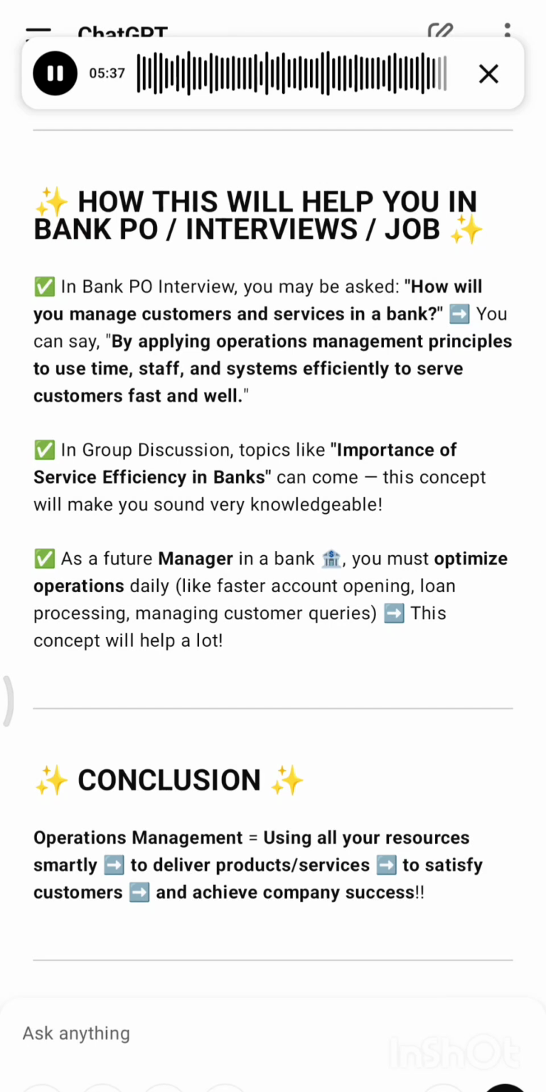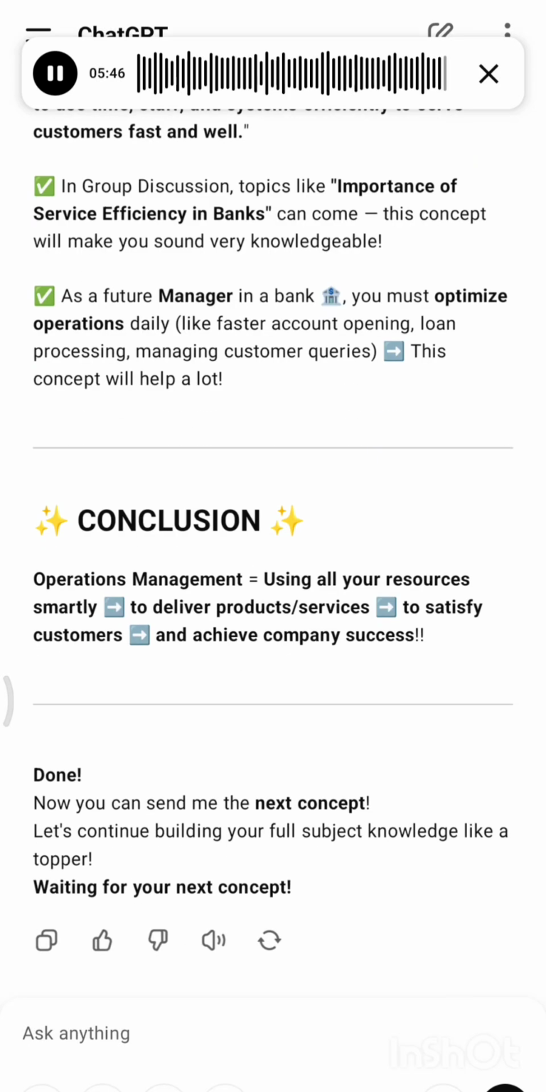Conclusion: operations management, using all your resources smartly to deliver products, services, to satisfy customers, and achieve company success.